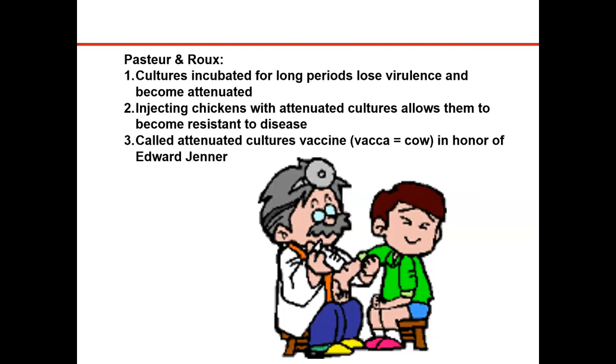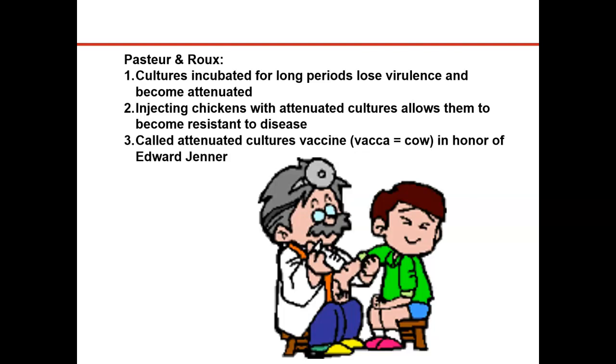Then they ended up leaving their work for about a week and left their samples in the incubator. When they came back, they picked up right where they were working previously. They took the samples from the incubator that were now over a week old, and they injected small amounts again into different chickens, hoping that the chickens would produce an immune response and be protected from the disease.